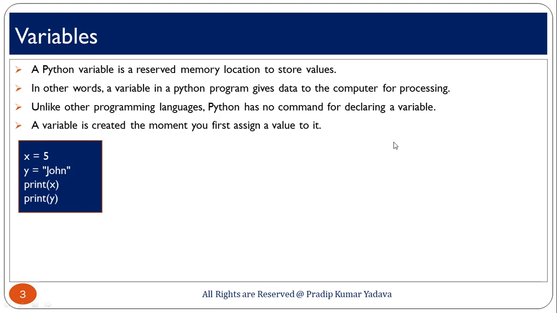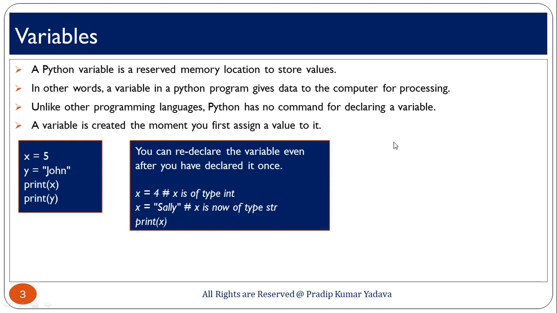So, here whatever you are going to write will be the variable and it depends on which type of value you are going to assign. Suppose you are going to assign an integer value, it means that variable will work as an integer. If you are going to assign a string, that variable will work as a string. So, here you can see the example, and every example I will also execute in my practical session, so do not worry. Okay.